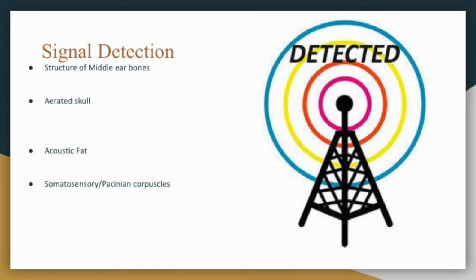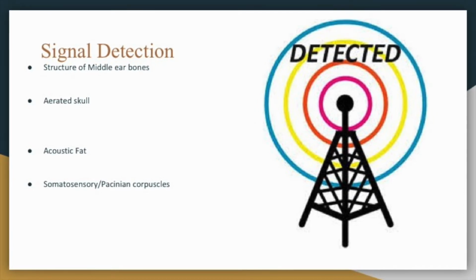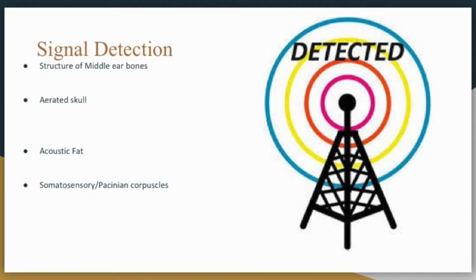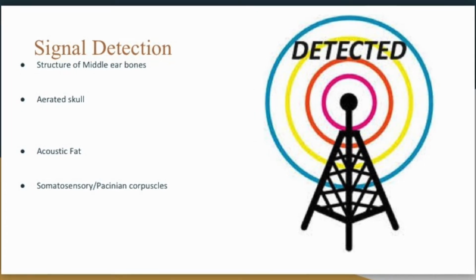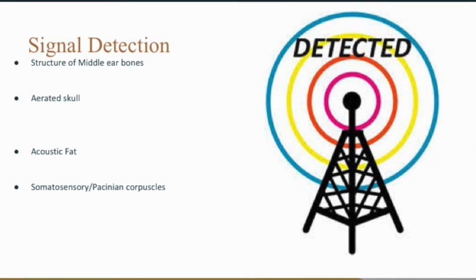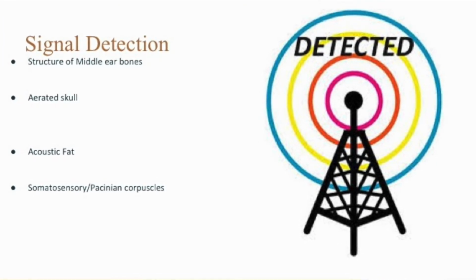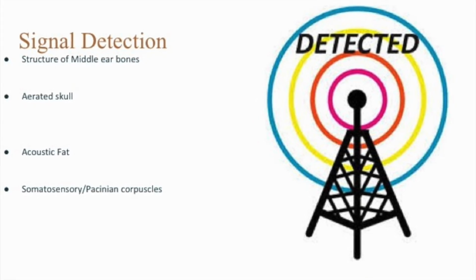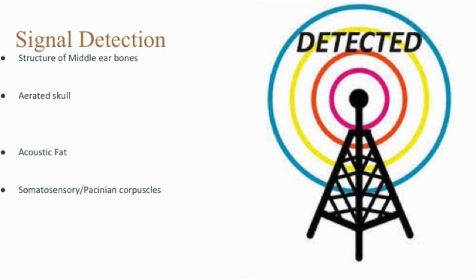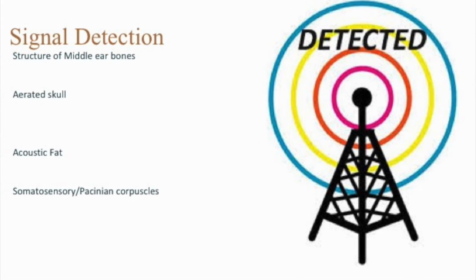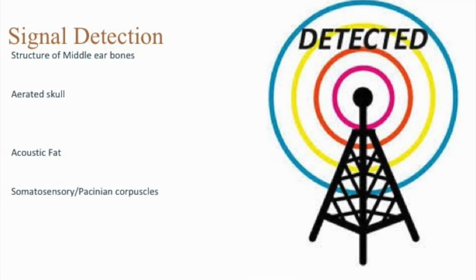Since elephants are sending out 2 modalities of signals, in infrasound and seismic stimuli, it is necessary for them to be able to detect, receive, and interpret both of these stimuli, often simultaneously. This complex signal detection is done a variety of ways as to best capture all incoming stimuli and process them concurrently. Generally, these mechanisms fall into 2 categories involving bone conduction and the use of fats and oils. The methods themselves include unique middle ear and skull structures, acoustic fat, and somatosensory corpuscles.